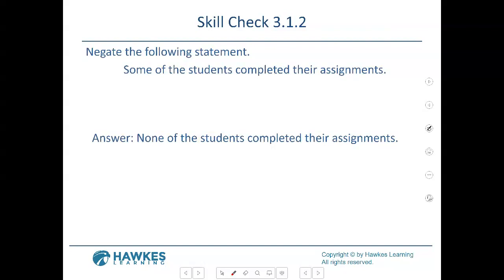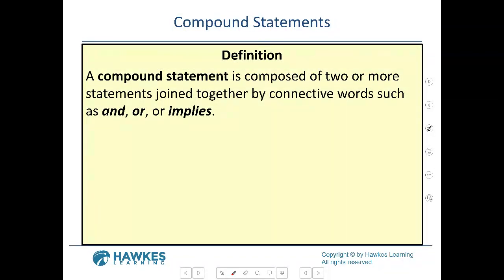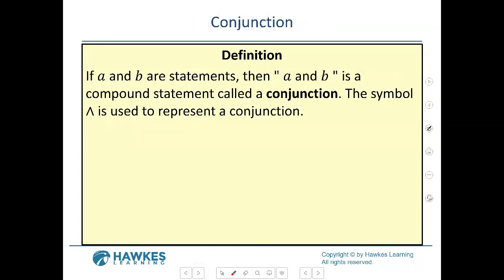So the first thing we did was identify statements. They can't be both true and false, just statements. And next, we're dealing with definitions of compound statements. So now we're going to say compound statements. They're going to be combined with and, or, implies. These are the words we're going to put together with the statements. We're just going to put and in the middle, or implies. So if A and B are statements, the compound is a compound statement called a conjunction.